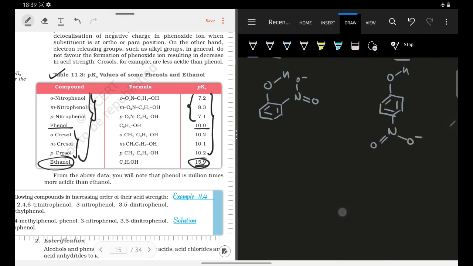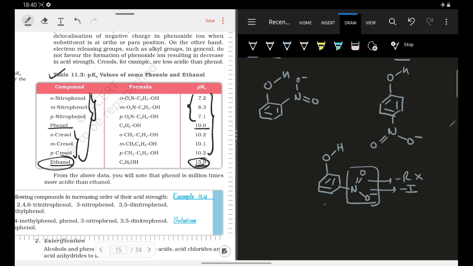And here I am drawing metanitrophenol: OH, NO2. Okay, so let us try to understand the acidity of these compounds. One of the most important things is that whenever nitro is present on the meta position, its minus R will not be applicable. Only and only its minus I will work.